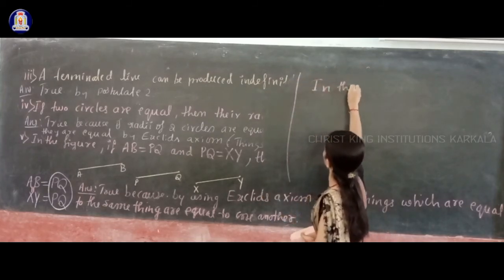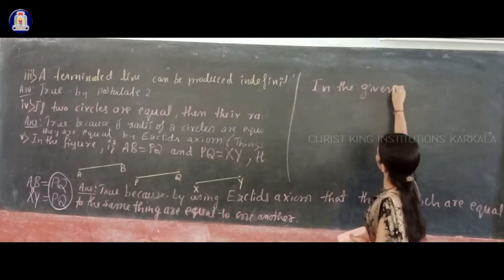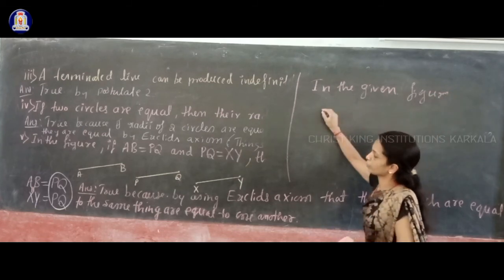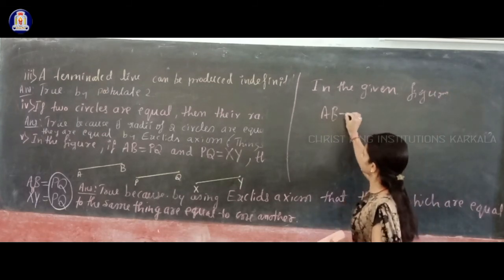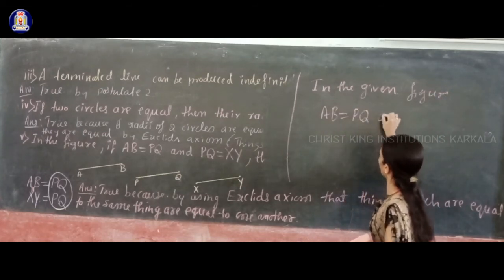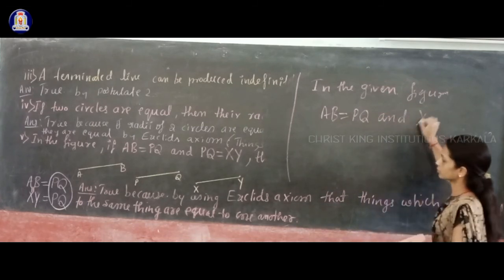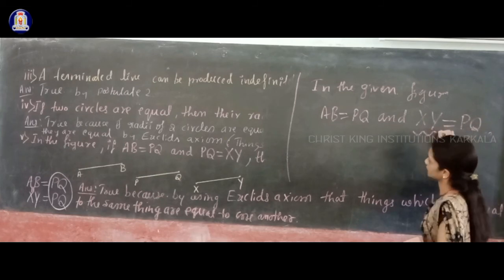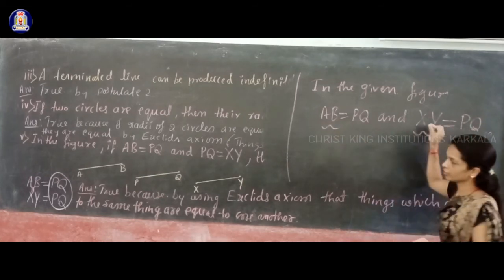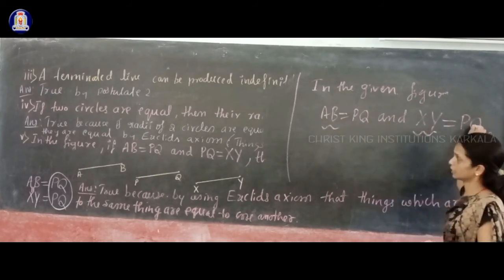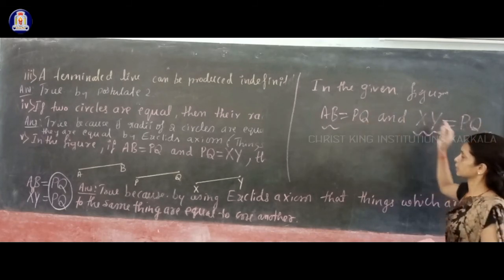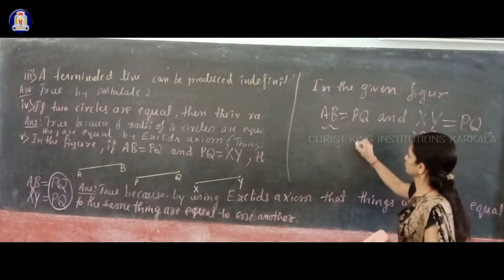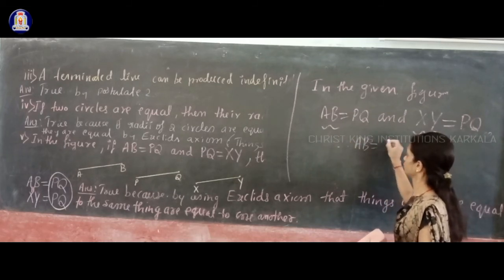In the given figure, what do we have? AB is equal to PQ and XY is also equal to PQ. These two line segments AB and XY are equal to the same thing. Therefore, AB is equal to XY, we can say. Therefore, AB is equal to XY.